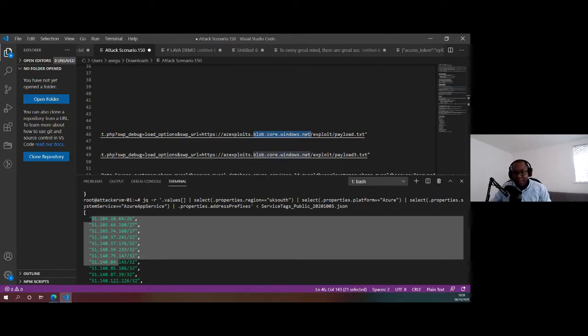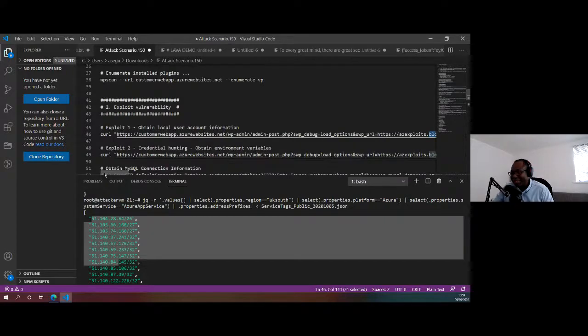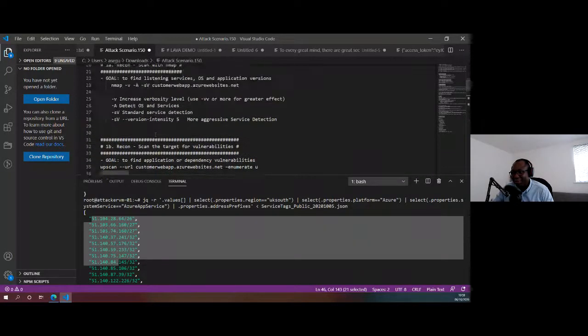Great. Zishan's asked another question. What is this JQ after the pipe in each command? Nice. So JQ is just a command line tool to be able to parse JSON.